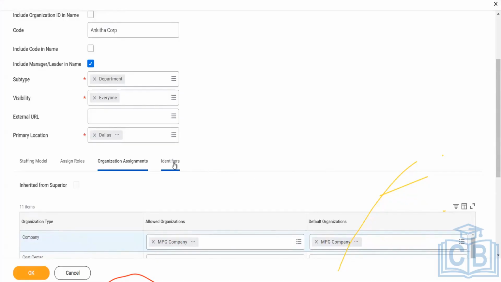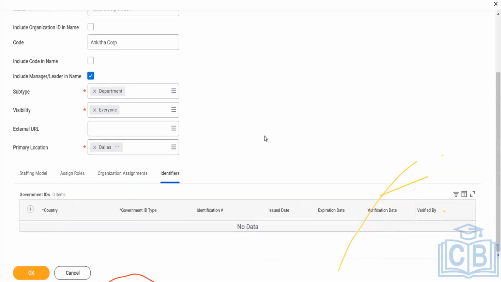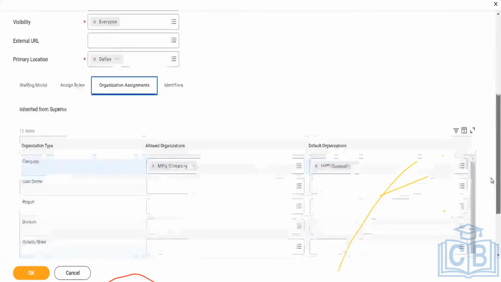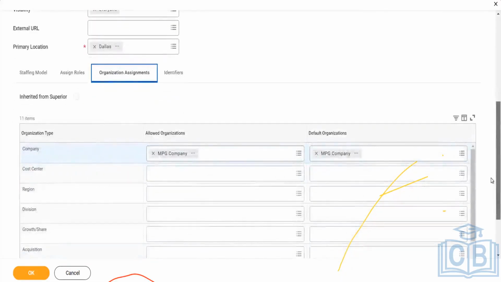Should we not create the cost center first? Because we need the company and cost center. We will have it. We will create it, and once we create it, then we will come back and assign it here.